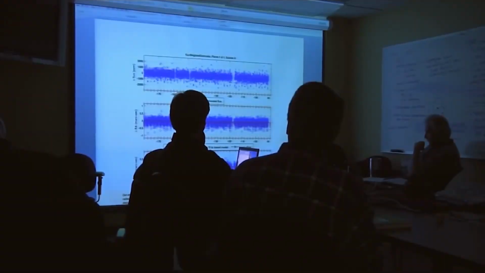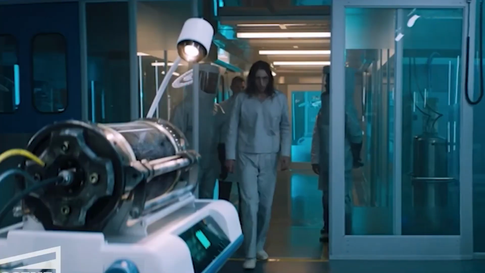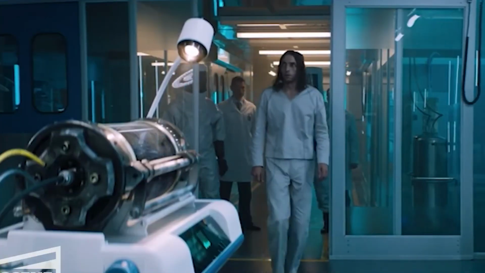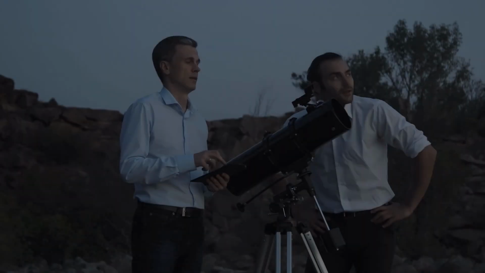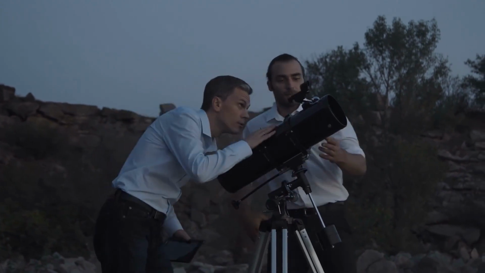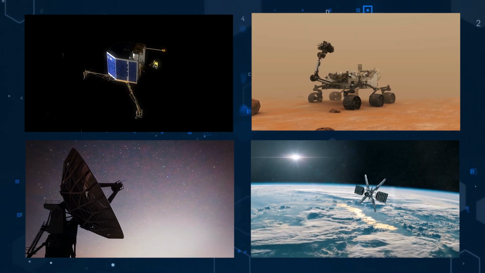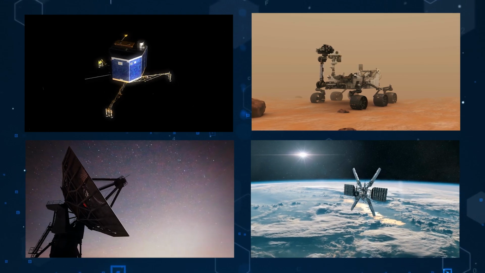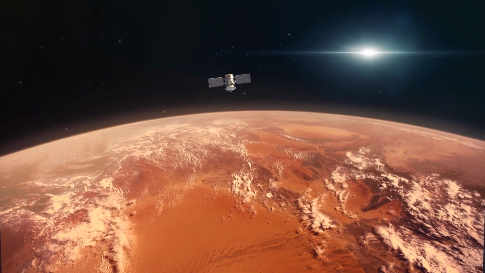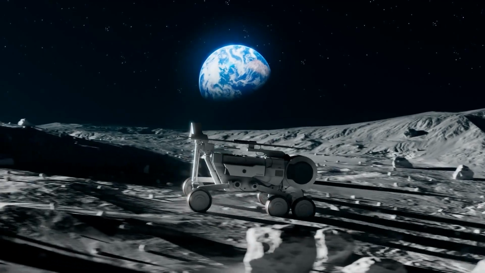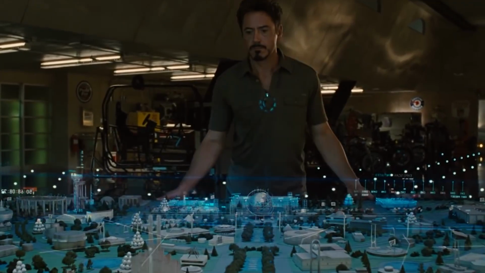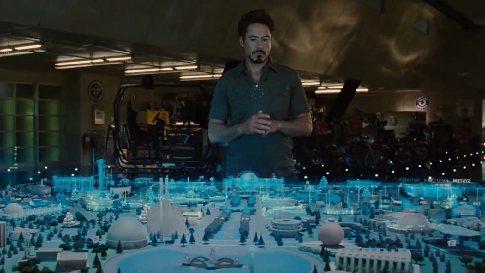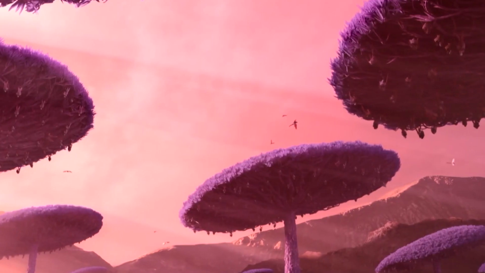But how do astrobiologists go about finding clues and evidence for these wild scenarios? Well, they use a bunch of methods and tools to search for signs of life both near and far. For example, they use telescopes to peek at the stars and planets, looking for hints of water, oxygen, or other life-friendly stuff. They also send satellites, rovers, probes, and landers to snoop around the surfaces and atmospheres of other worlds, collecting samples and data that could show traces of organic molecules or tiny fossils. On Earth, they do experiments and studies that simulate and test different conditions that might affect life in other worlds.